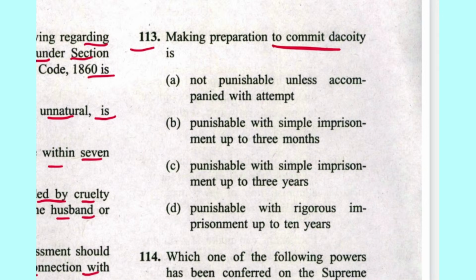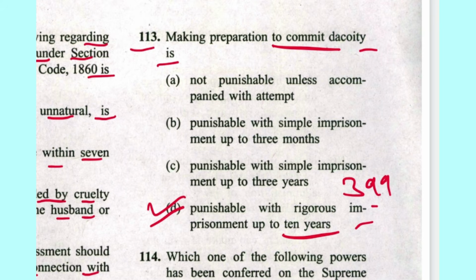Next 113. Making preparation to commit dacoity is punishable with rigorous imprisonment up to 10 years. D is the answer. Section is 399 IPC.